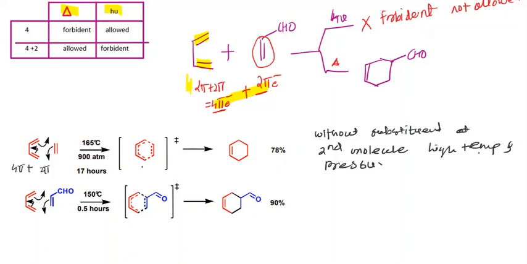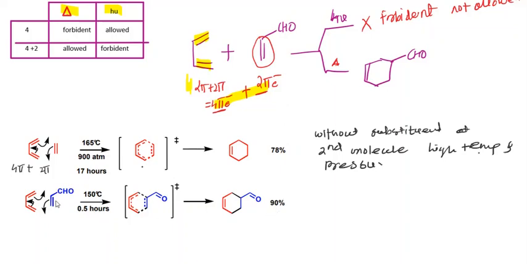But if you put a substituent on this particular group, see here, that particular double bond has an aldehyde group, so it is an unsaturated aldehyde. See the difference between the temperature and the time required: the first reaction requires 70 hours while the second reaction requires half an hour, and the yield also differs.